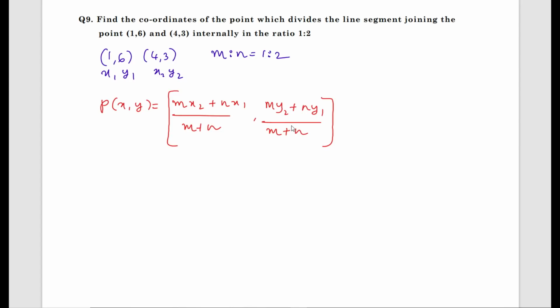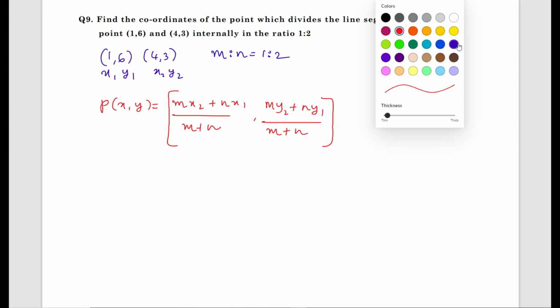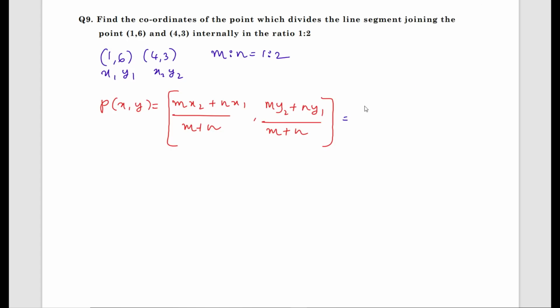Repeat with me. P of x comma y equals mx2 plus nx1 divided by m plus n, comma my2 plus ny1 divided by m plus n. Now what you need to do, just substitute the values. What is the m value? M value is 1, n value is 2, that is 1 into x2 is 4 plus n value is 2 into x1 is 1 divided by 1 plus 2.